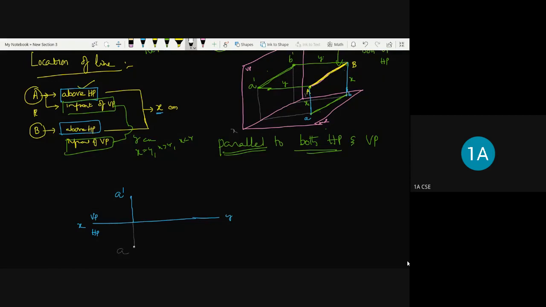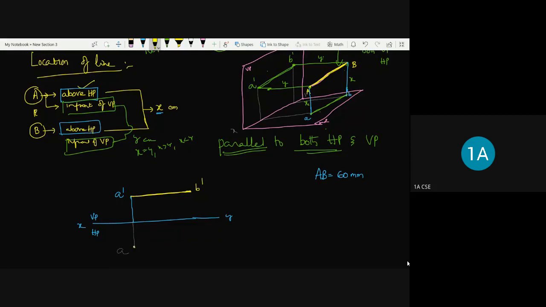Okay. Then we are going to have the length of the line, that is AB. We may give the length of the line AB is equal to, say for example, 60 mm. It means that from A dash to B dash is equal to 60 mm. See here, I'm drawing A dash to B dash, which is horizontal to the XY line. So no need to represent the dot at the end points. Just for your understanding, I'm showing here. Directly you can show the line.